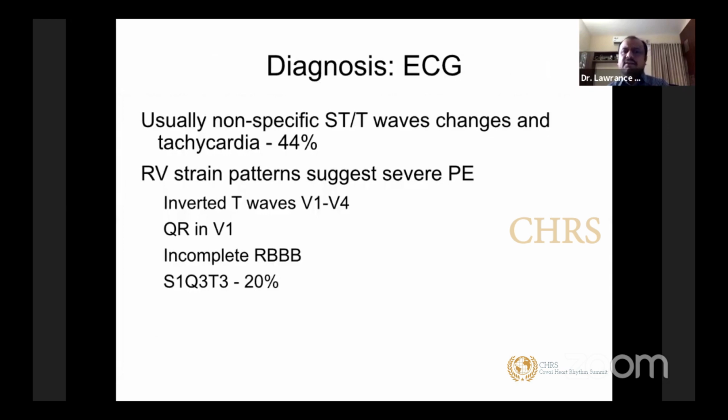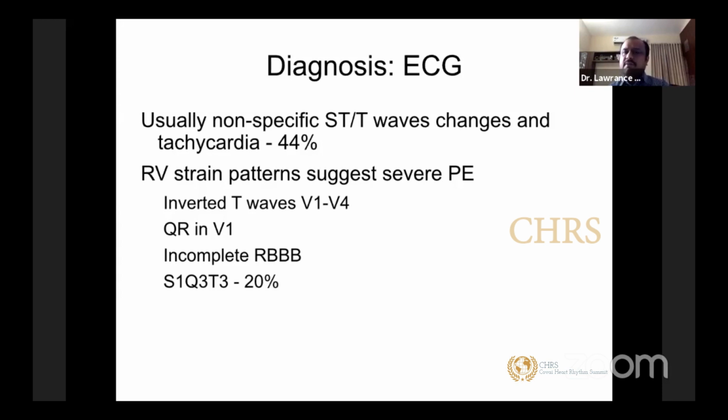This is very important. When you look at pulmonary thromboembolism diagnosis by ECG, most often you see non-specific ST changes and a tachycardia. Sinus tachycardia is the most prominent and most common sign. Close to 50% of patients with pulmonary thromboembolism have sinus tachycardia. And you can have RV strain patterns, which are very suggestive of a severe pulmonary embolism.